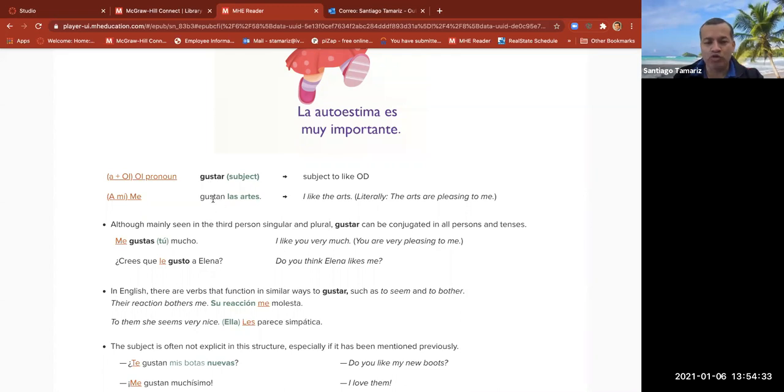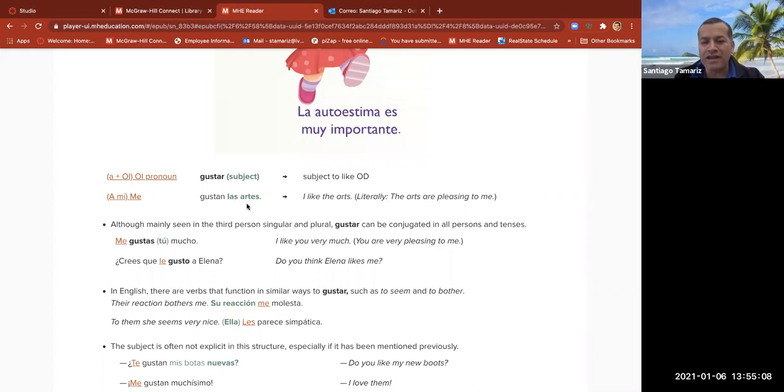Gustan las artes. Las artes is the subject, okay? In this case, we write backwards. Las artes, subject, gustan, verb, me, to me, object. A mí, me. I am the object, in this case indirect object. Bien, vamos a ver aquí. I like the arts. Literally, the arts are pleasing to me.